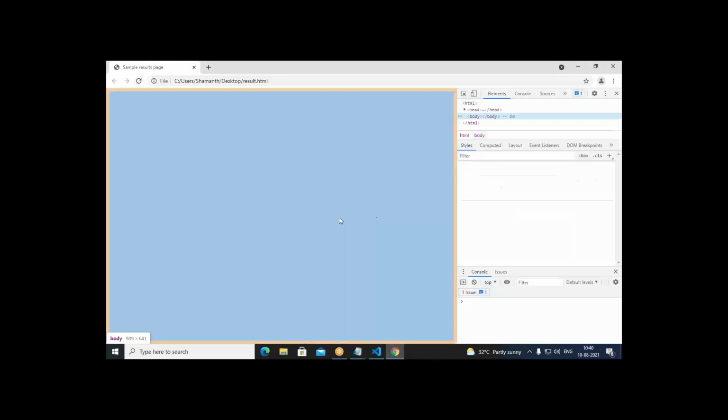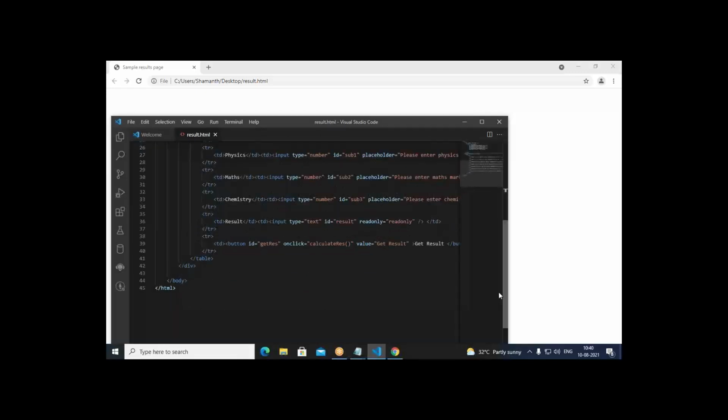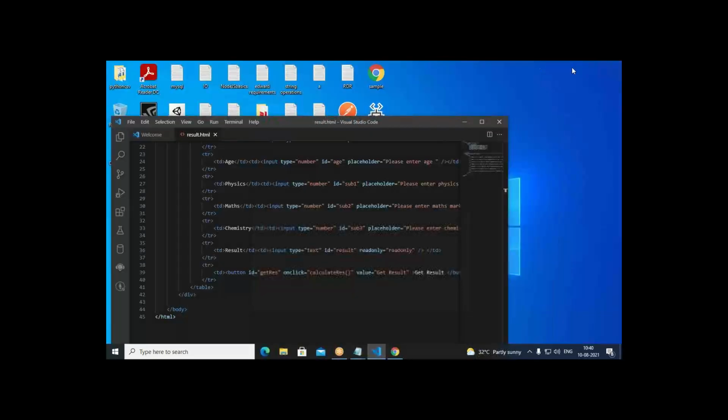What is the problem in this? No issues. It is result.html. The script tag is totally closed here. Head is also closed. Then we have body. Then why is it not printing for us? Nothing is coming up.